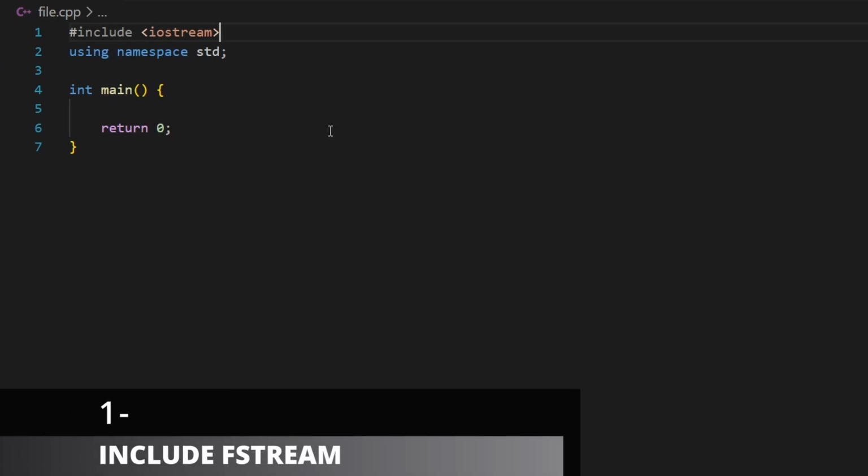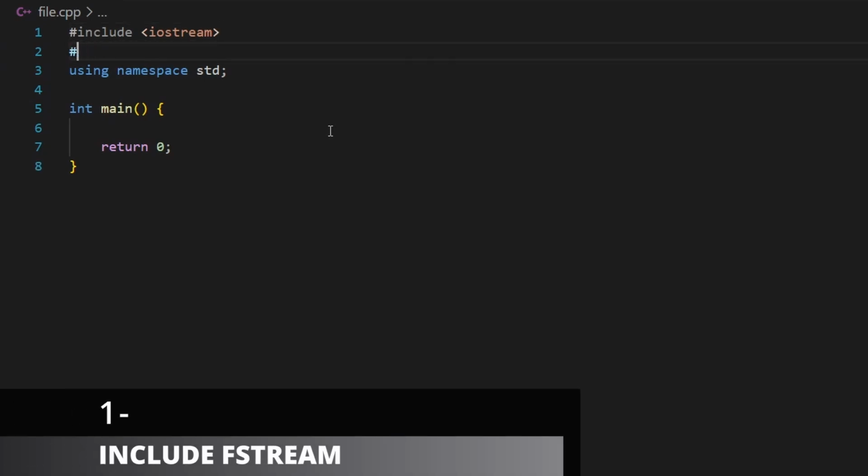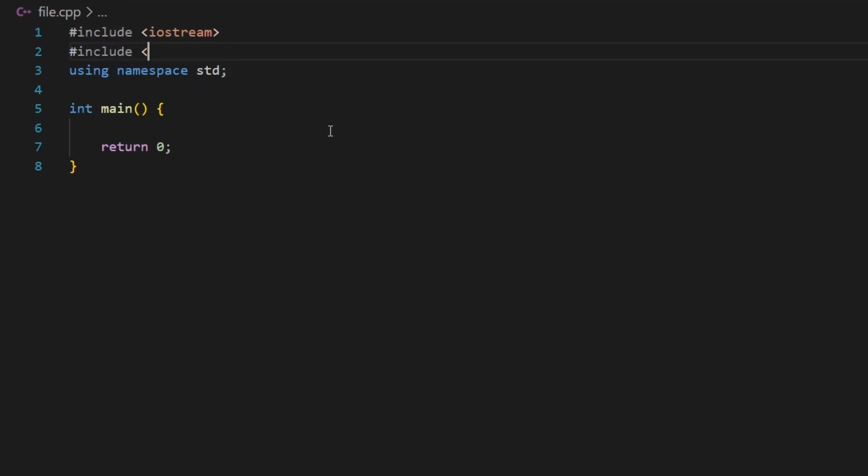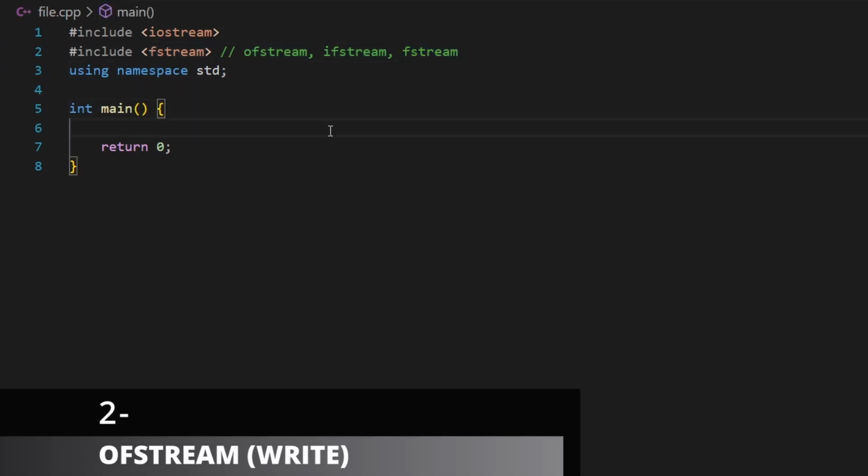Now, in order to use these three types, we need to include a library, or a header file, called fstream, like this. And this header file called fstream will provide us with Ofstream, with Ifstream, and with the general type called Fstream. So Ofstream is used for writing, Ifstream is used for reading, and Fstream is used for both Ofstream and Ifstream combined. Now let's start with how to write something to a file.